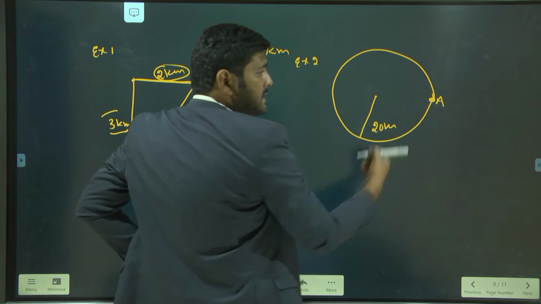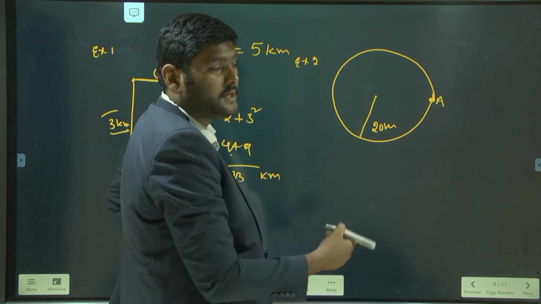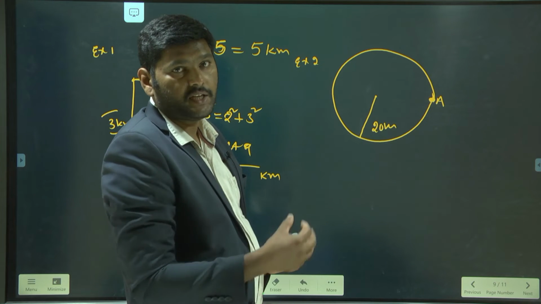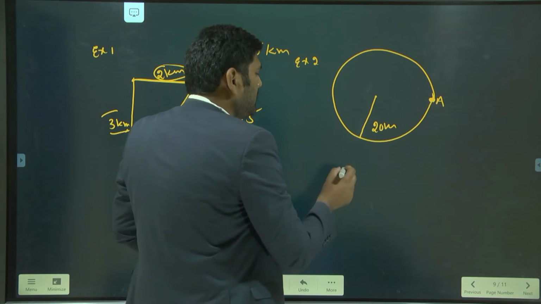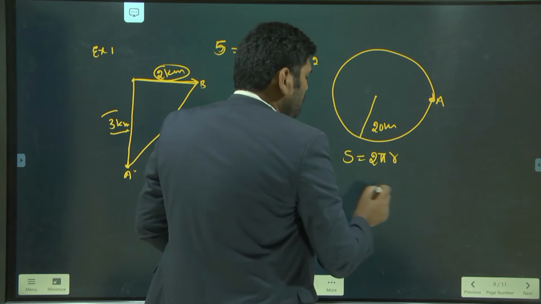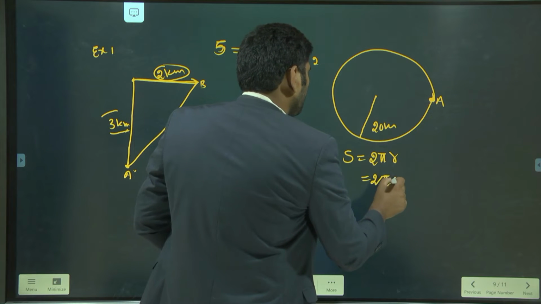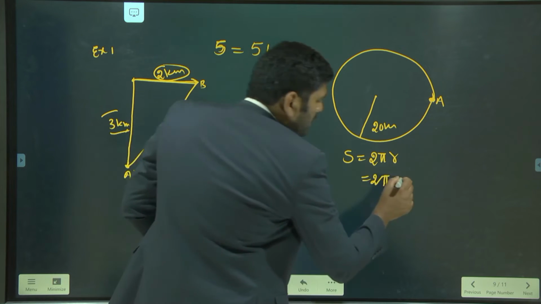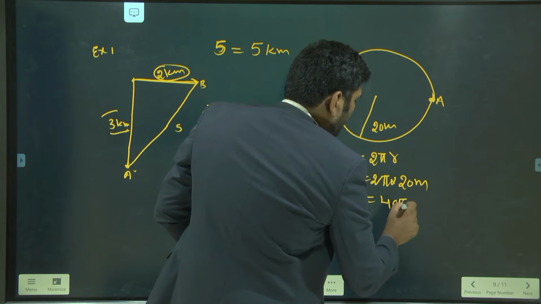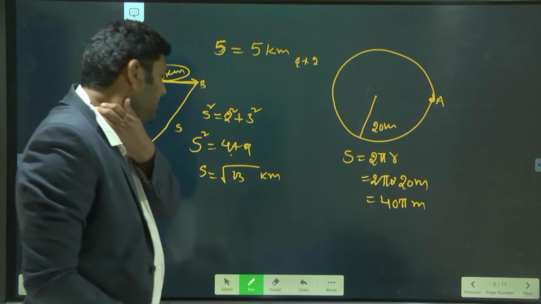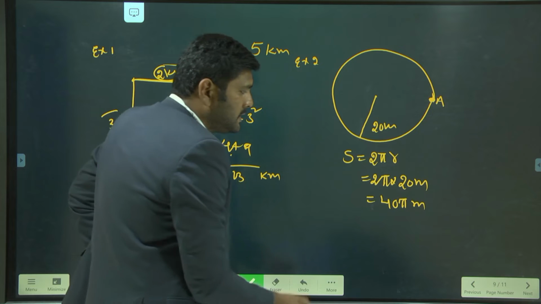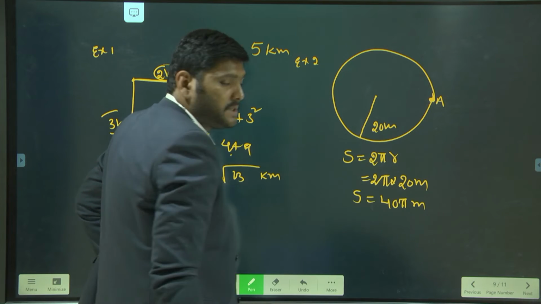What is the distance covered by the athlete for one complete cycle? The distance covered for a complete circle is the circumference of the circle. Let me take S is equal to 2 pi r. So 2 into pi into r, and r is 20 meters, which is equal to 40 pi meters. 40 pi meters is our answer. Here meter is the distance unit.